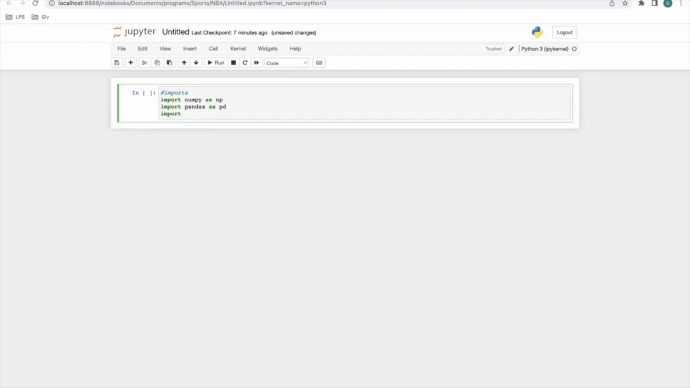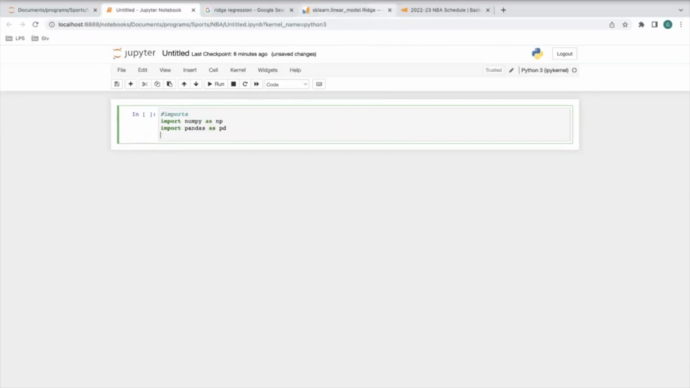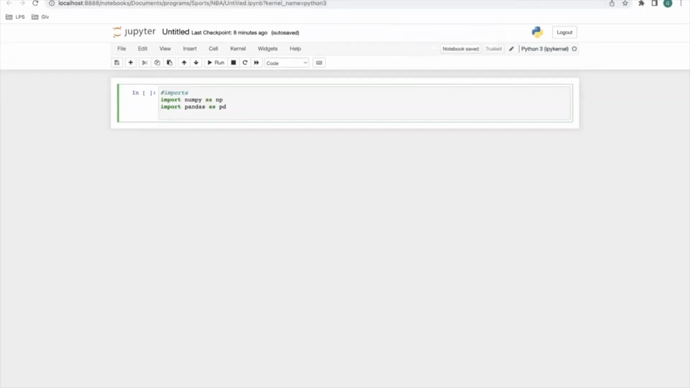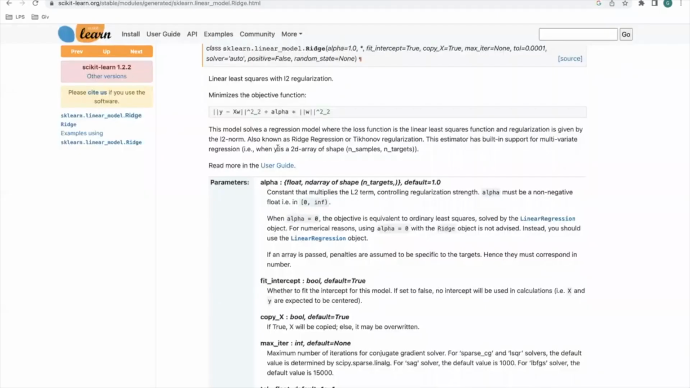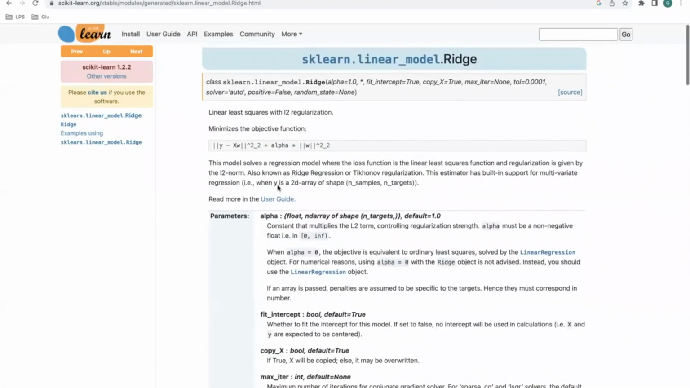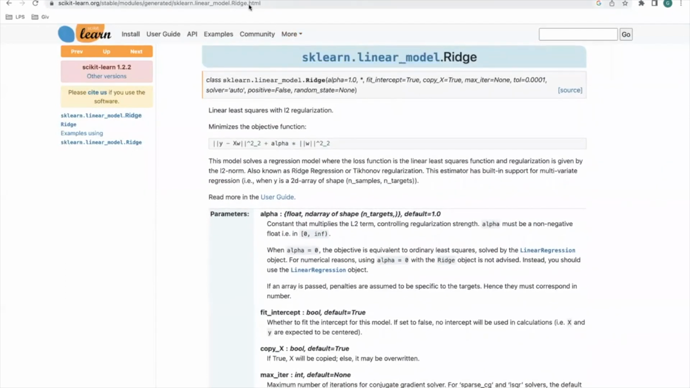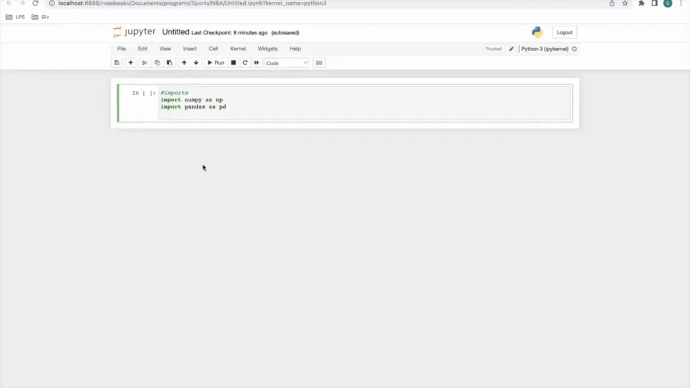Now we're going to import from scikit-learn. If you don't know, scikit-learn is a machine learning library for Python. It's the simplest one. If you're getting into machine learning, this is the library you need to learn. And we're going to be using the Ridge model, which is the ridge regression model that I was explaining in the beginning. So let's import from sklearn.